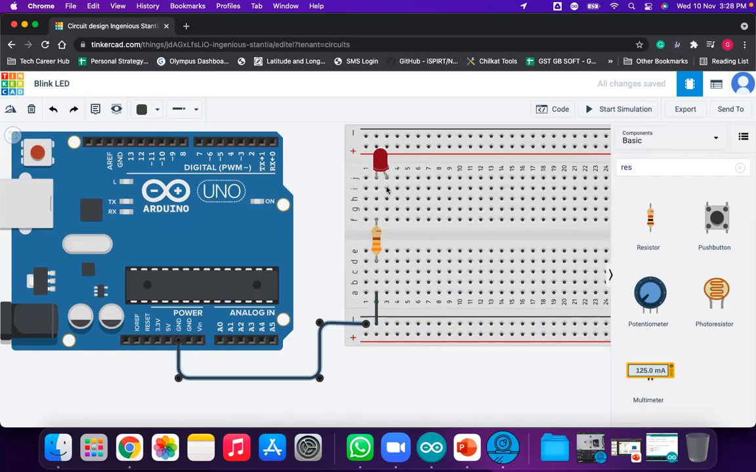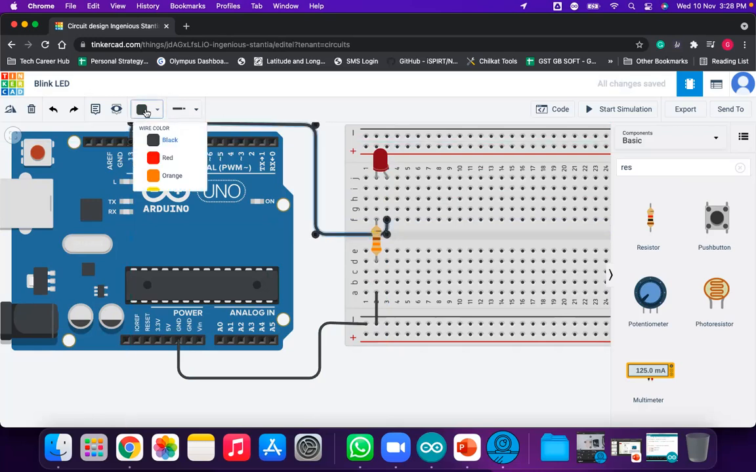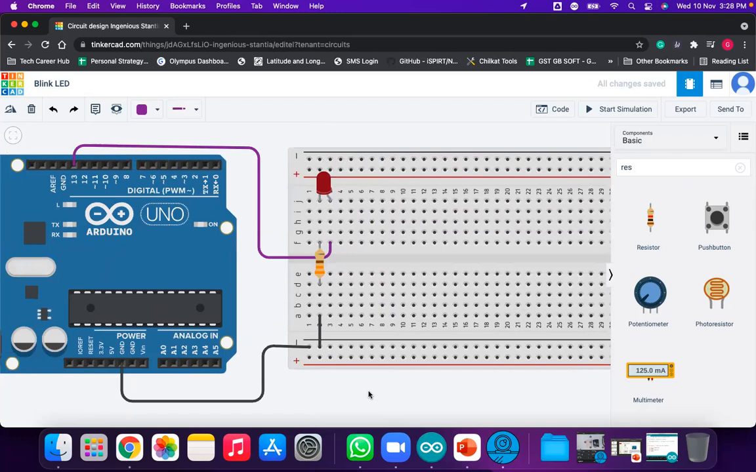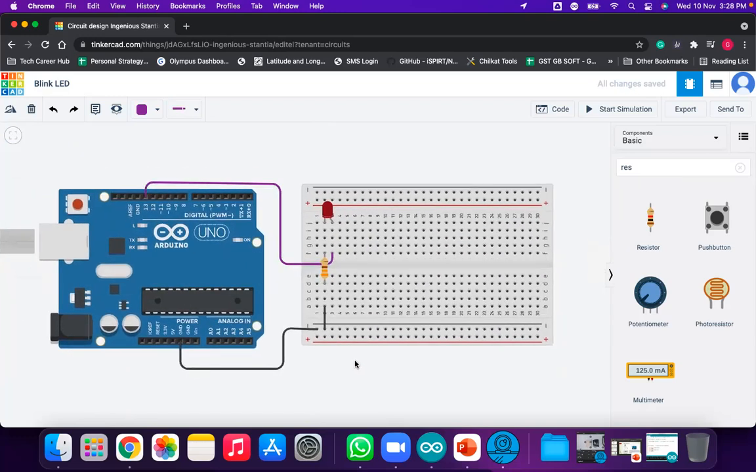Now what do we need? We need to connect the anode to which pin? Pin number 13. Here I have connected it to pin number 13. Change the color, I'm giving purple. So that's it. Now we have done the connection, the same connection that we did on real hardware, we have done here. You can take a snapshot of it, and yes, I'm taking the snapshot.